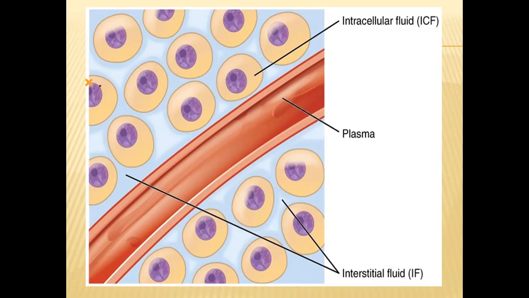At all times, blood will be flowing inside the blood vessels only. So how is the blood going to supply the oxygen, nutrients, and hormones to all the cells?